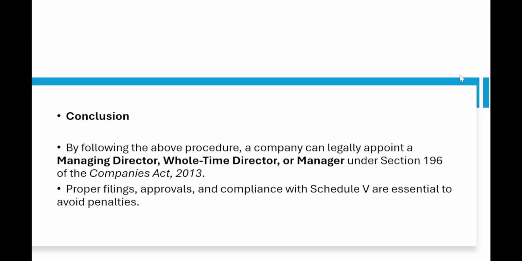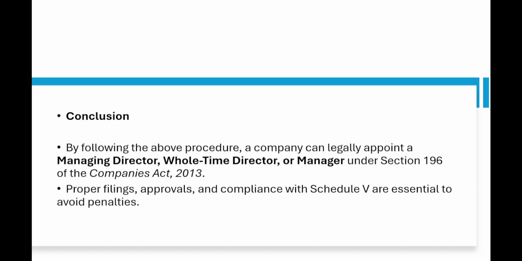Right. Let's see the conclusions. What they are saying: by following the above procedures, a company can legally appoint a managing director, whole-time director or manager under Section 196 of the Companies Act 2013, and proper filings, approvals and compliance with Schedule 5 are essential to avoid penalties. So proper filings to ROC have to be done, approvals of the shareholders and board have to be taken, compliance as per secretarial standards, disclosure in the annual return and in the board's report has to be done, and Schedule 5 matters have to be dealt with, which is very essential in order to avoid penalties.